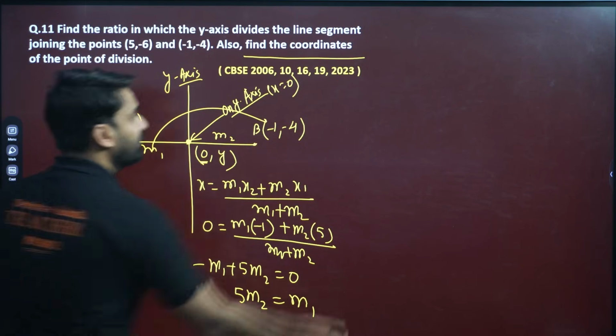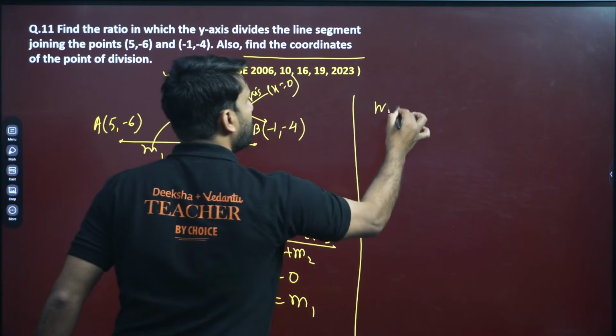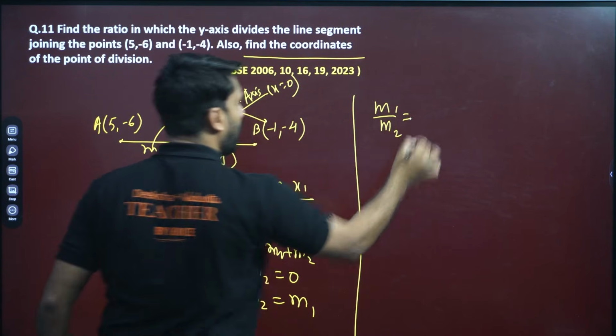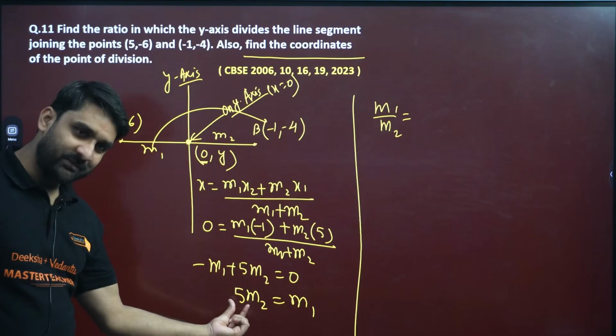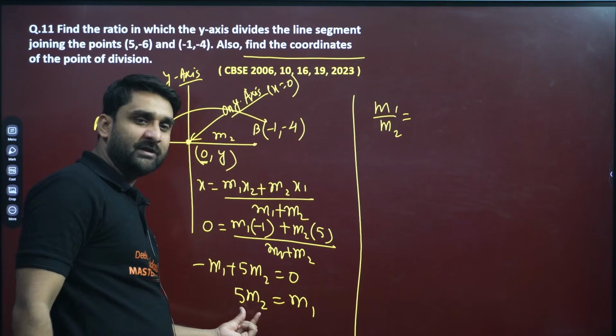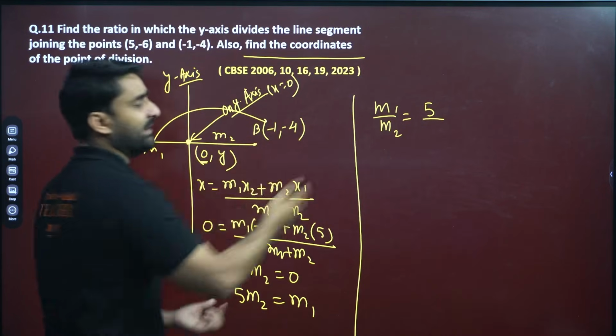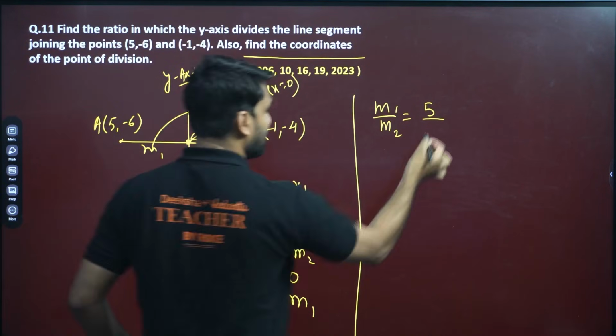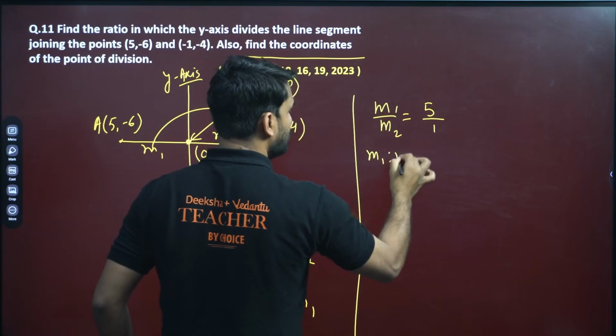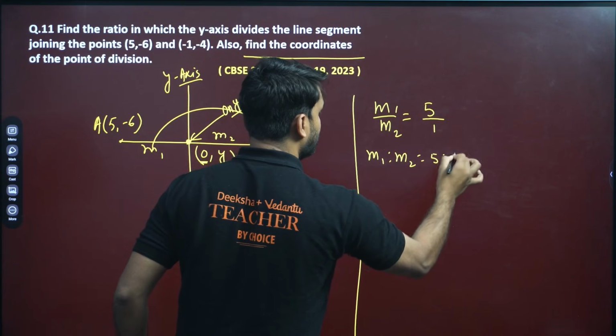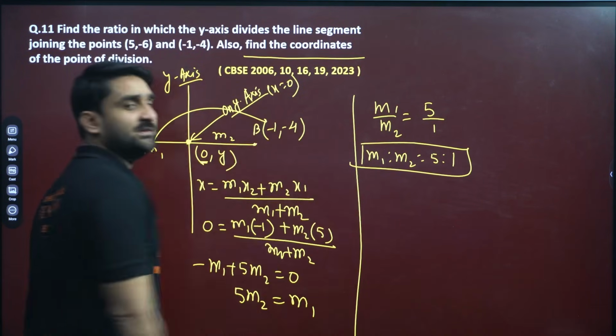This m1 will go there. So m1 divided by m2 will be 5 divided by 1. So m1 ratio m2 is equal to 5 ratio 1. This is the answer.